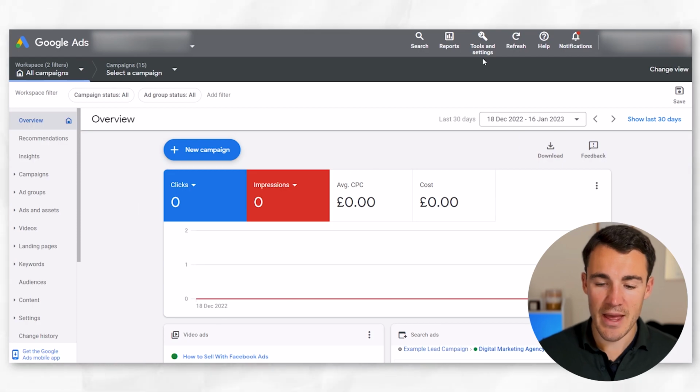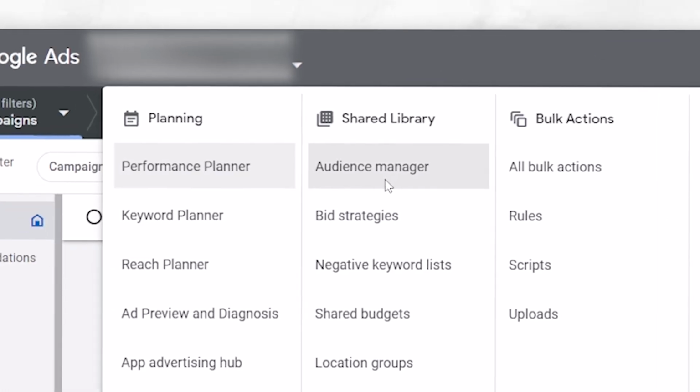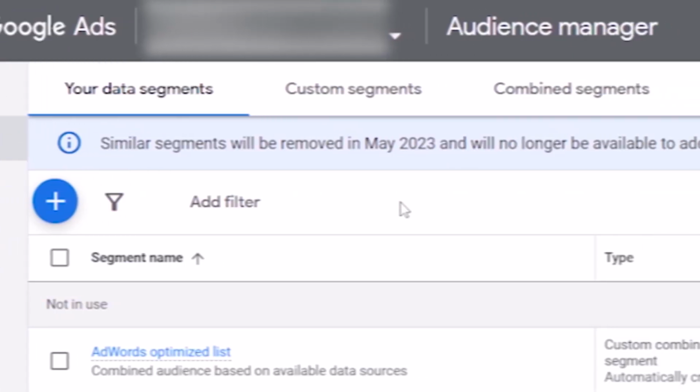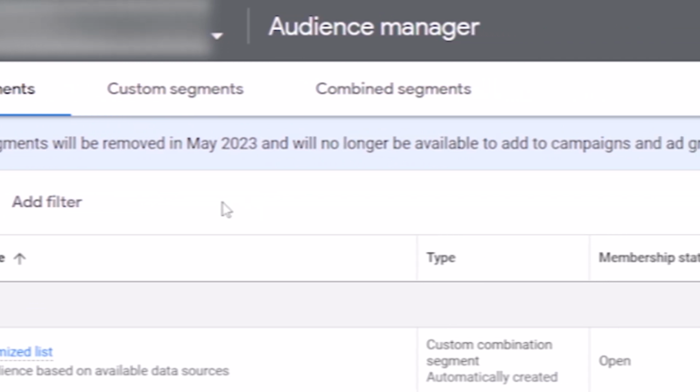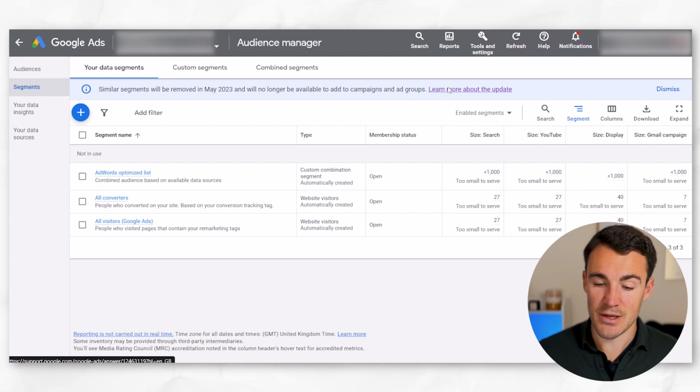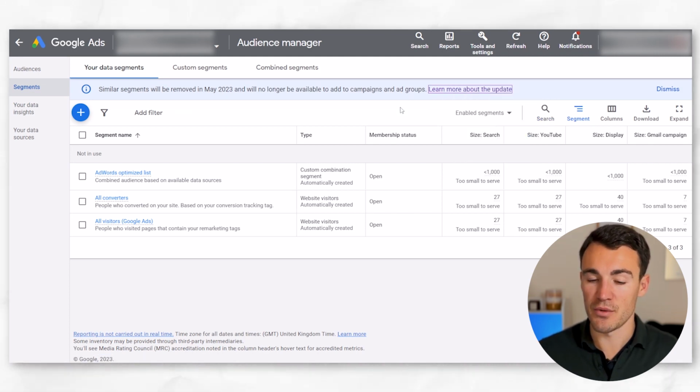So to demonstrate this, I'm in an example Google ad account. And if I go up to tools and settings and then click on Audience Manager, we will see this little warning at the top that says similar segments will be removed in May 2023 and will no longer be available to add to campaigns and ad groups. And if I click on learn more about the update, I'll open that up in a new tab.